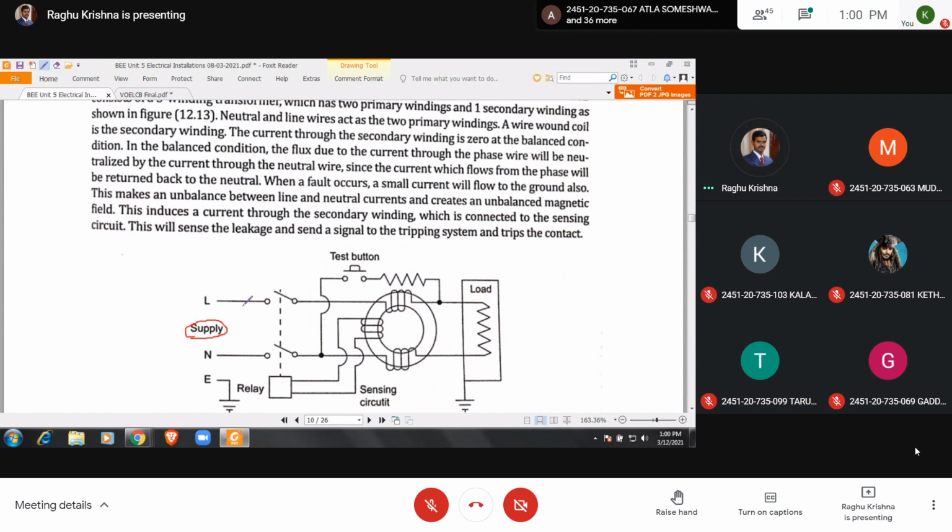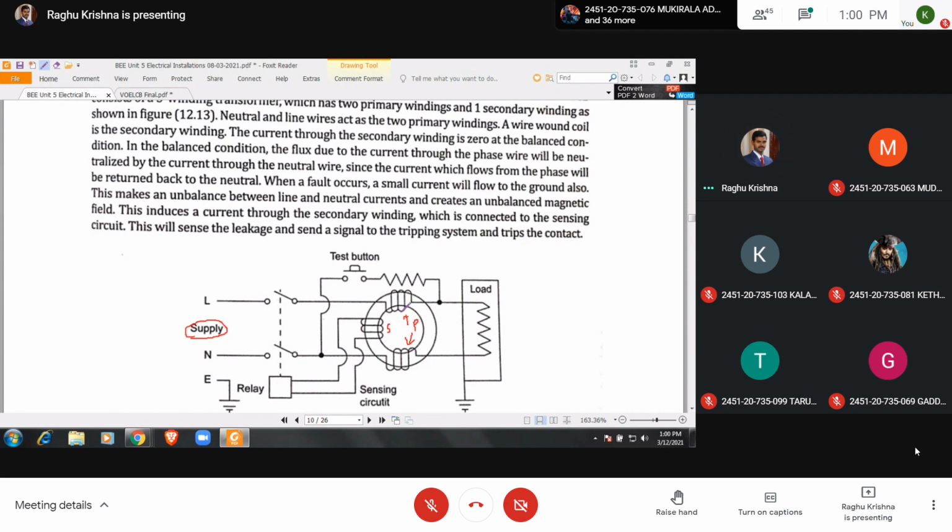Here the line is connected to this coil. So here you have two coils, two primary coils. These are the two primary coils. The line current will be flowing through this coil. Okay. So here and here you have this secondary. So you have two primaries, one secondary, and the primaries are arranged in such a way that under normal condition,